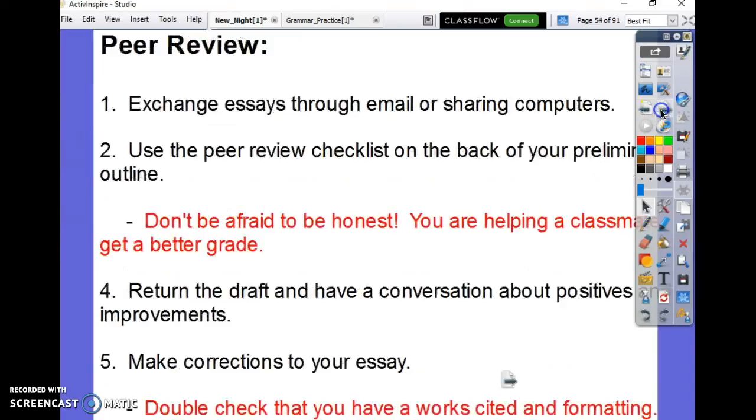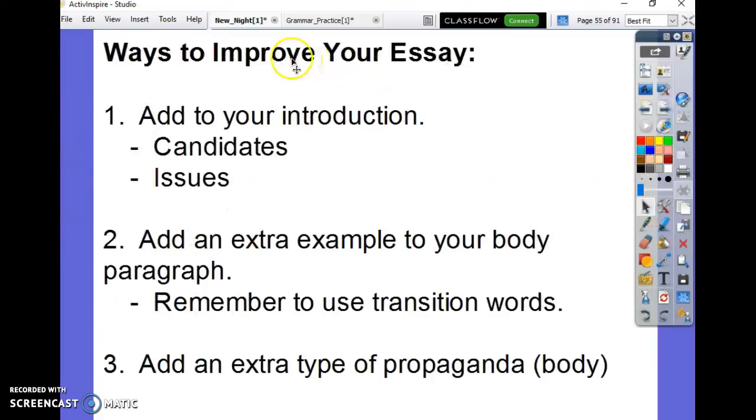Overall, after you finish typing, make sure that you go back and look for ways to improve your essay. You could add additional information to your introduction, like tell more about the candidates, what side they're on, Republican and Democrat, some of the issues that were discussed in the presidential campaign that may have led to people making a decision or may have led to people being persuaded. Like if you're going to talk about fear, maybe you talk about how we've had recent terrorist attacks, that kind of thing.